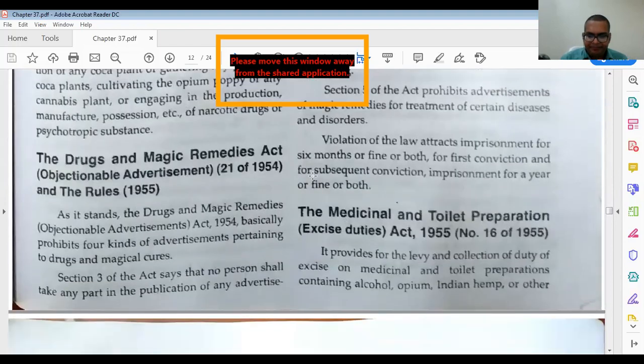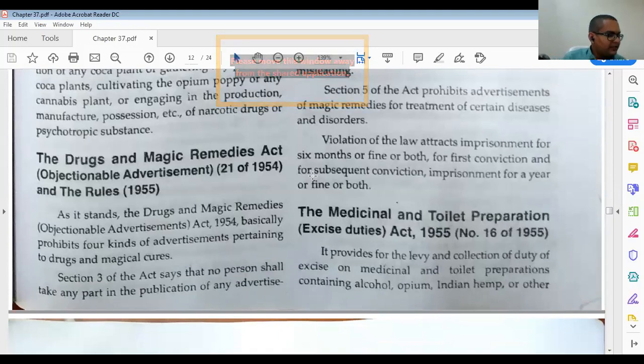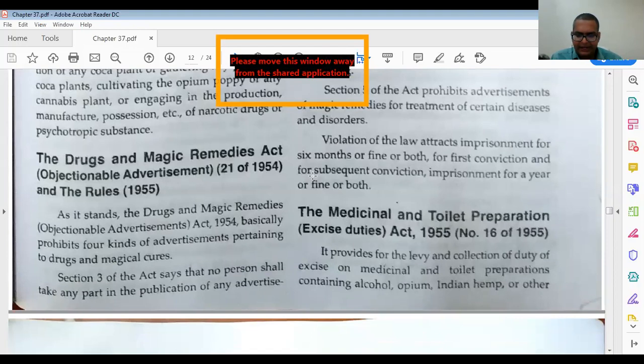Then next is the Drug and Magic Remedies (Objectionable Advertisements) Act 21 of 1954 and Rules 1955. We have already discussed this in detail in our PowerPoints, so just remember this part. The Act basically provides for 4 kinds of advertisement pertaining to drugs and magic cures. 4 types of advertisements are there.